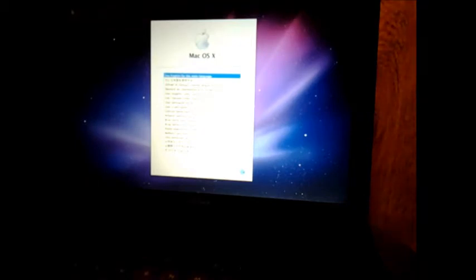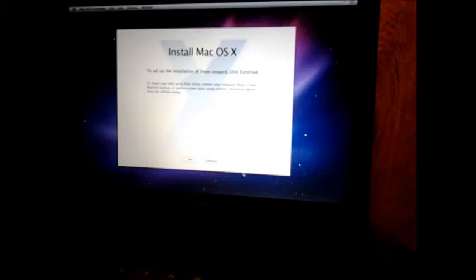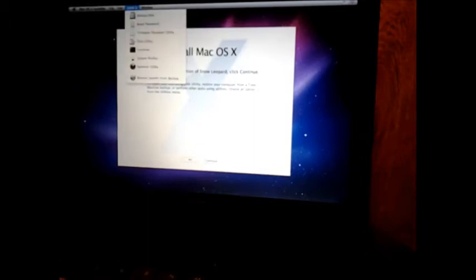And this menu comes up. English. Use English for main language, of course. That's selected. Go on to the next step and preparing installation. To set up the installation of Leopard, click Continue. To repair the disk, utility, restore your computer from a time machine backup, or perform other tasks using utilities, choose an option from the utilities menu, and that is right at the top.